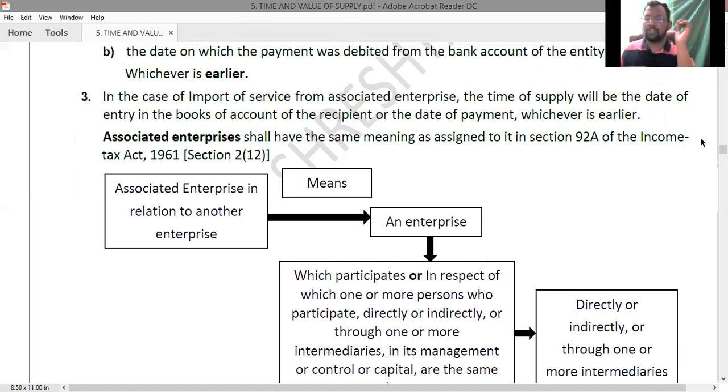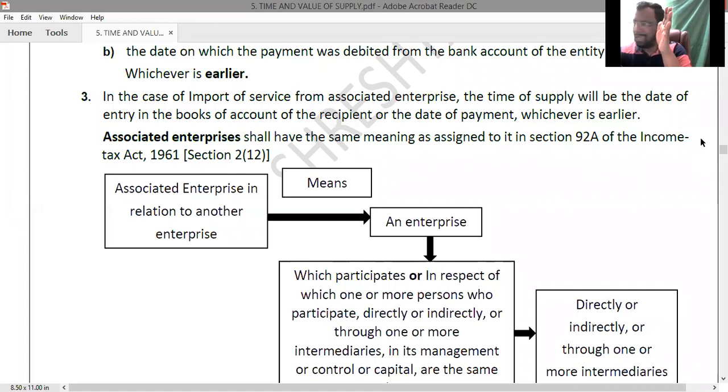In simple terms, associated enterprises means related parties. Just like the relationship between head office and branch office, or holding company and subsidiary company. Head office is in USA, branch is in India. Head office provided services to a branch in India.